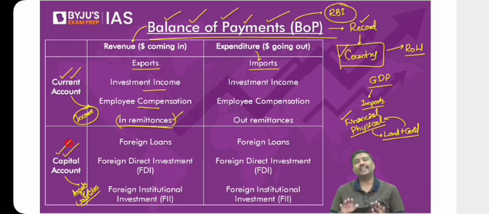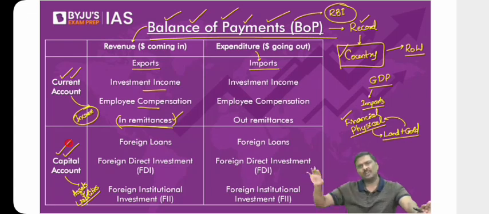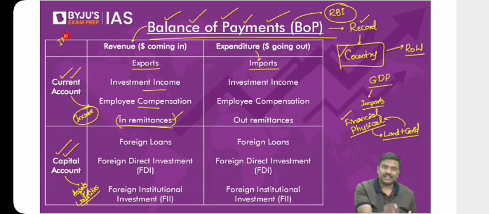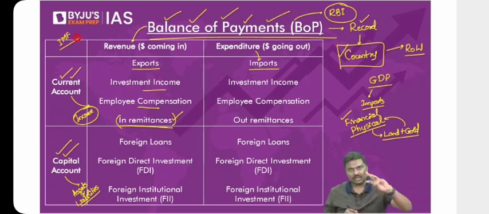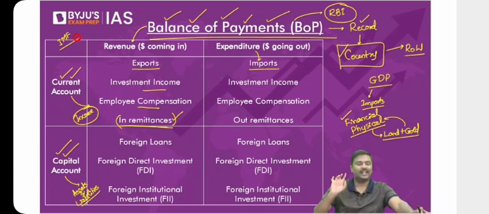But in case of India, RBI is the authority which will publish the balance of payment. Historically, we have been publishing only two accounts, and we continue to publish only two accounts. But RBI will also publish one more account, that is the financial account. Remember this: as per IMF, there should be three accounts. One is a capital account, second is a current account, third is a financial account. But in case of India, historically, RBI has been publishing only two accounts, current account and capital account.